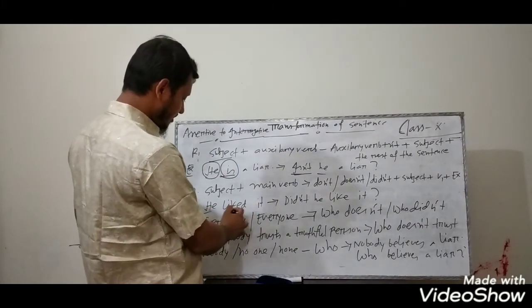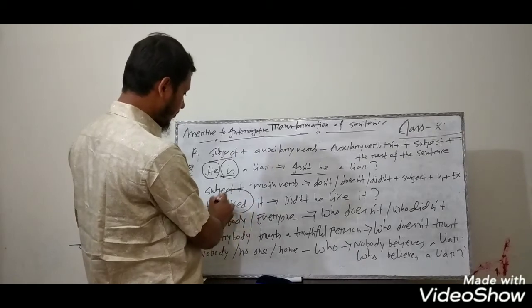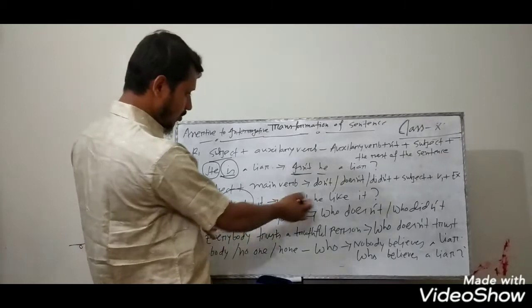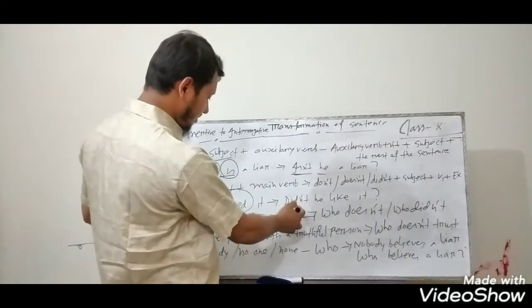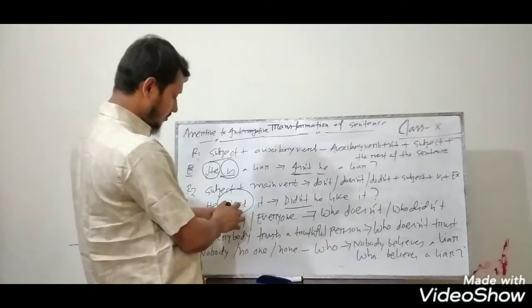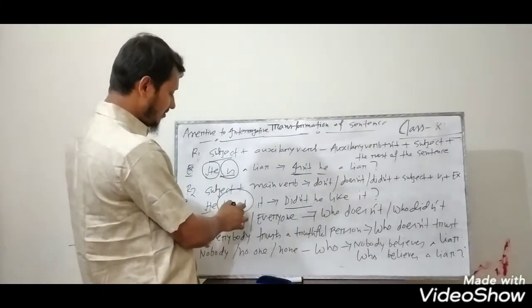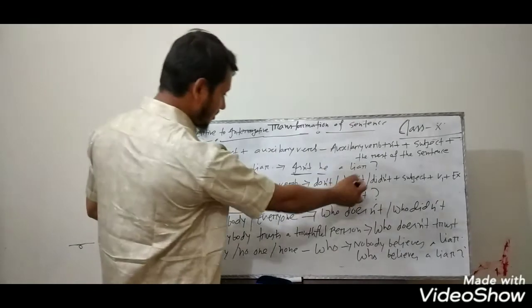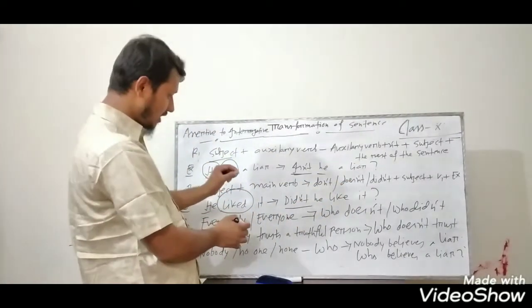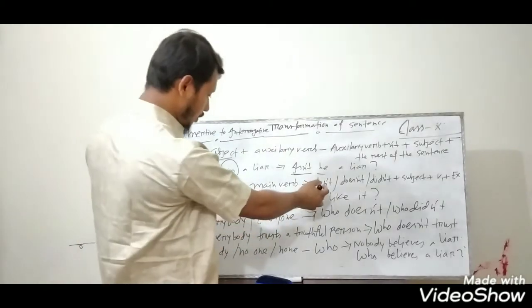He liked it. Okay, this is past form of the verb. You have to identify. If the verb is past form, at first you have to write didn't. If the verb is present form and with the verb there is s or es, you have to write doesn't. If it is present form but no s or es, you have to write don't.